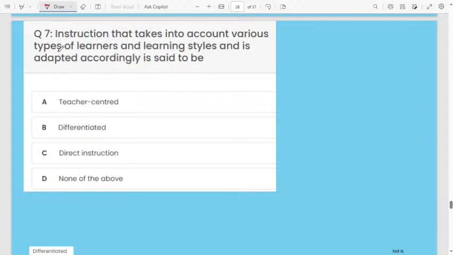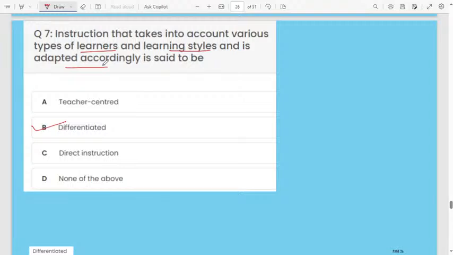Instruction that takes into account various types of learners and learning styles is adopted accordingly, is said to be: A, teacher centered. B, differentiated. C, direct instruction. D, none of them. Differentiated. Here, instruction that takes into account various types of learners and learning styles is adopted accordingly, so it is differentiated.